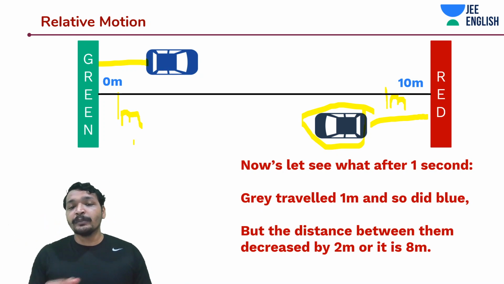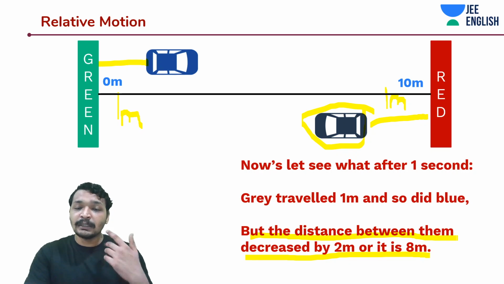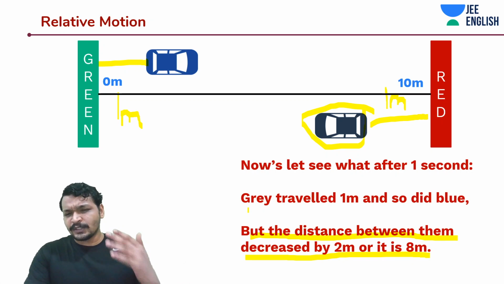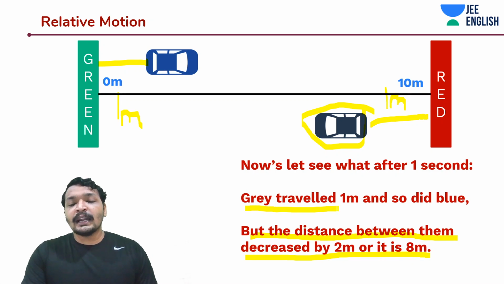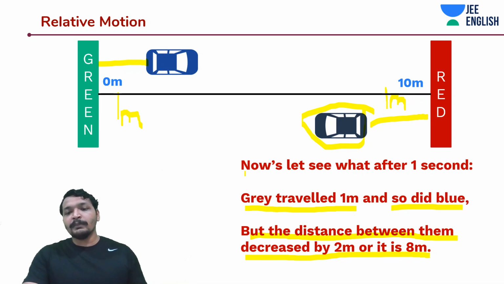But these guys are going to meet at a certain time. So 2 meters has been completed. The distance between them reduced by 2 meters. The distance between grey and the blue car has reduced by, sorry, 2 meters. And the grey traveled 1 meter, so did the blue. Okay, so this is how we are perceiving the problem after 1 second.